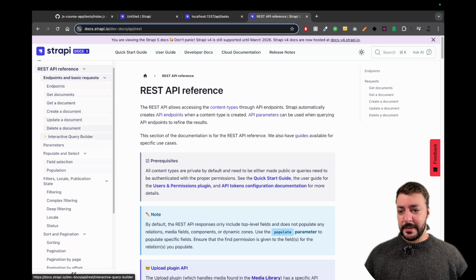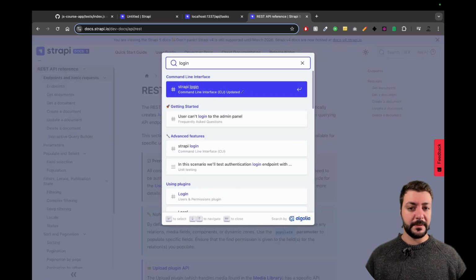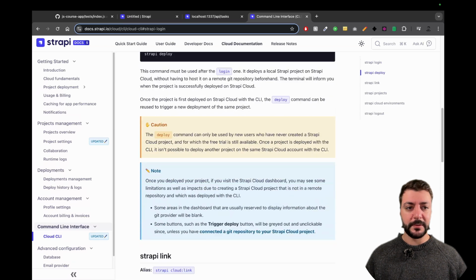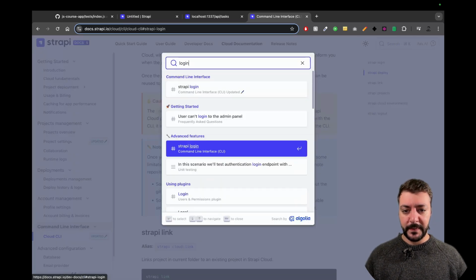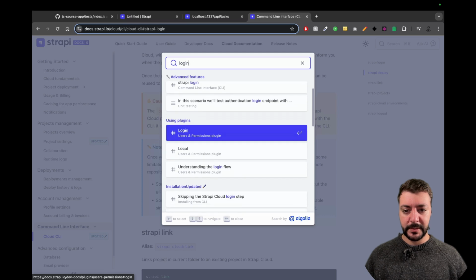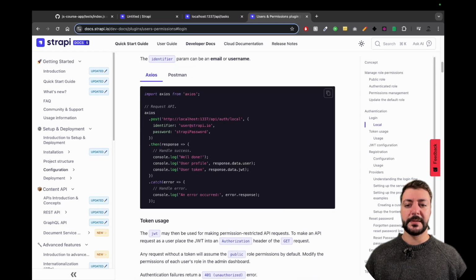I can just log in and register, right? So not this. We can advanced features using plugins. There you go. The login flow is this. So we need to send a post request to this endpoint with the identifier, which is our email, and password, which is our password.